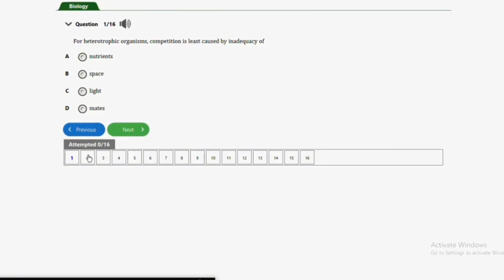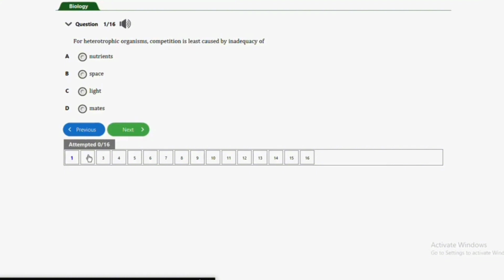It says, for heterotrophic organisms, competition is least caused by inadequacy of A, nutrients, B, space, C, light, and D, mates. So guys, the least thing capable of causing competition in heterotrophic organisms is light, because nutrients is actually one of the major things responsible for competition. Space too is one of the major things responsible for competition in heterotrophic organisms.